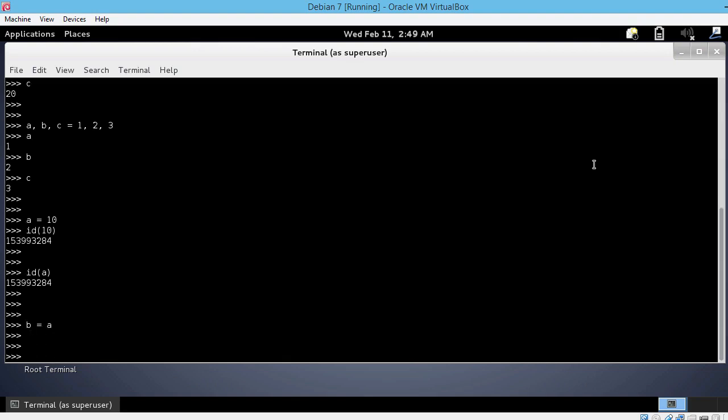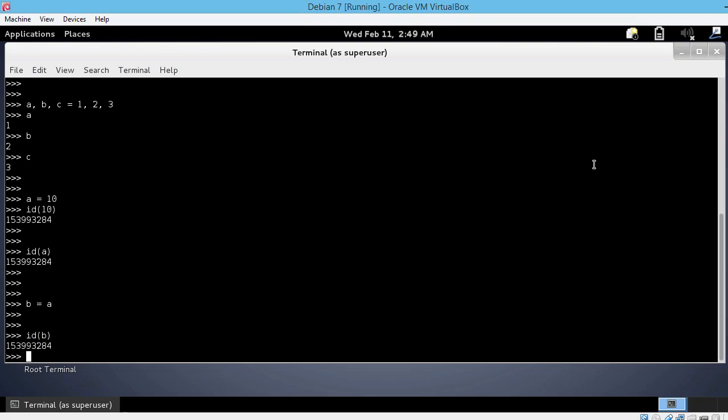And now let's use id of b to see its location. Surprise, surprise, we got the same value as above. This is because b is also pointing to the location in memory where 10 is stored. Think of this like putting two labels on the same recipient. The content of the recipient is the same, but it can be referred to in two ways depending on which label you read.